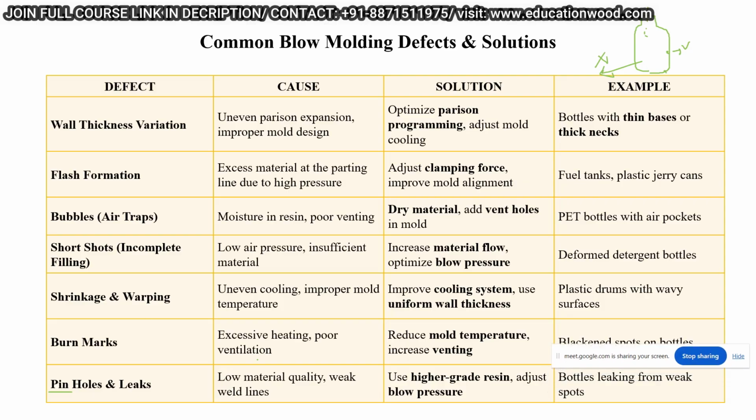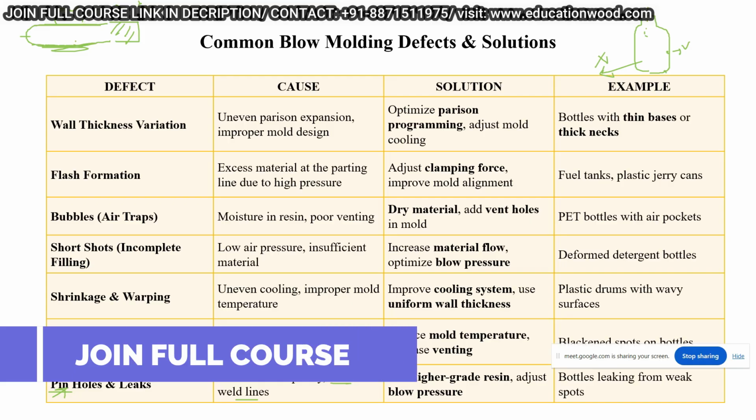So what is the reason for that? Basically, the hole or pinhole, or the leak hole, will be created because of weak weld lines. That means parting lines. Just for an example, you are dealing with a preform. You have a preform like this, right? And when you are preparing the preform by injection molding, here will be the weld line, which is also known as the parting line.